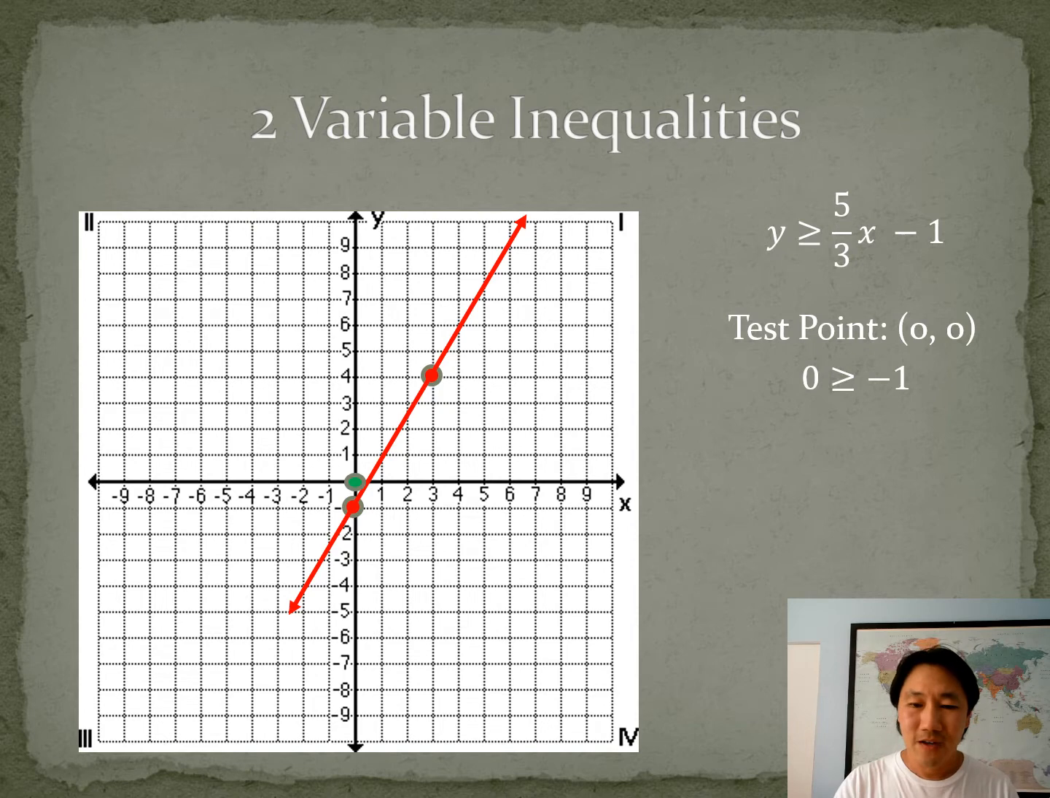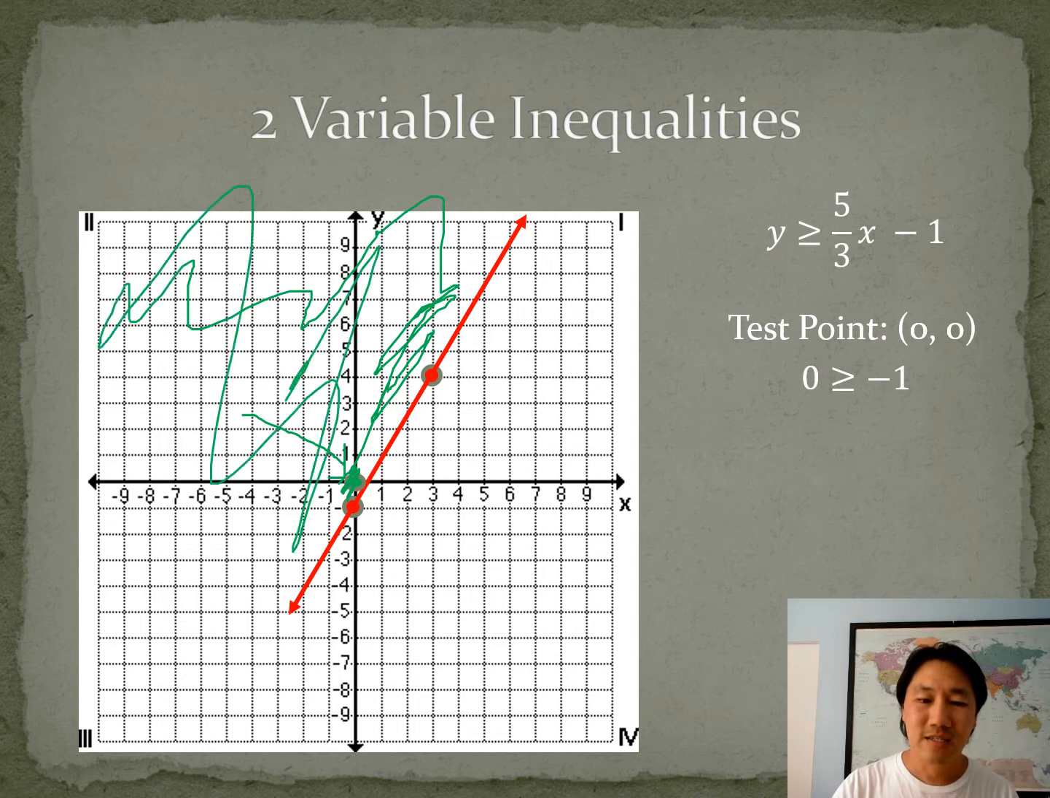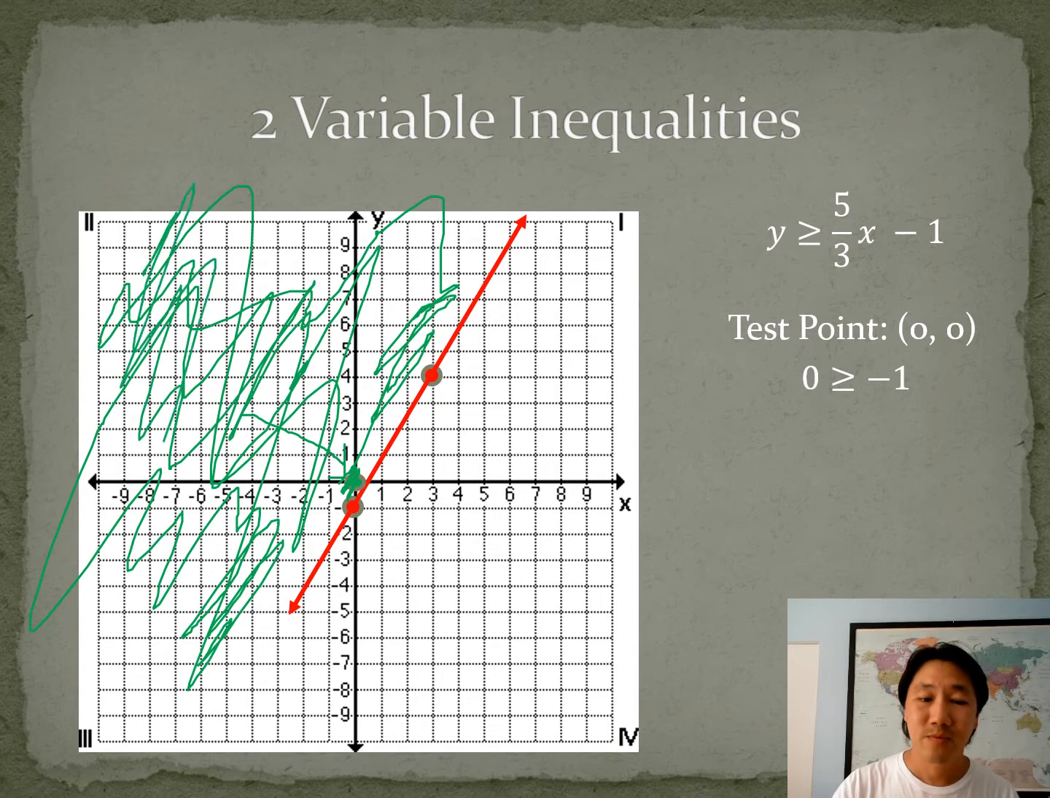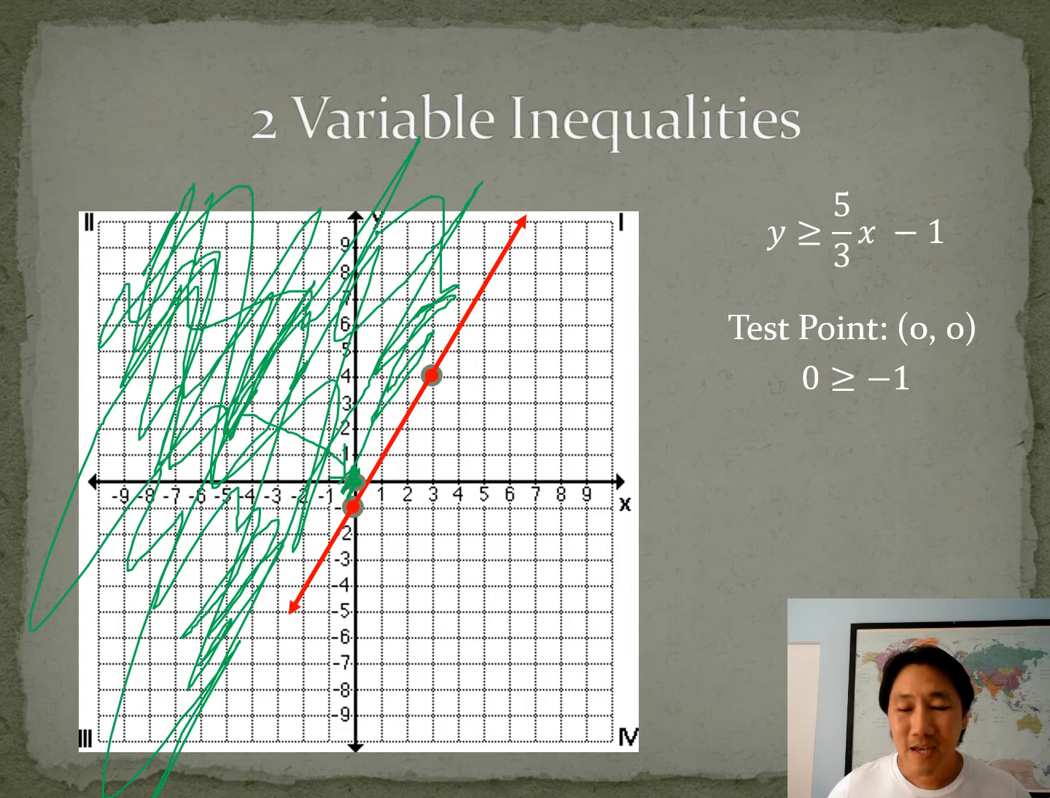So if 0, 0 is true, then you're going to shade across it. And actually, you're going to shade across the entire side. That's my shading, by the way. Hopefully your shading will be a little bit neater. All right, but that's what it means. If the statement is true, shade over your testing point. If the statement is false, don't shade over your testing point and shade on the other side. Let's try another one.